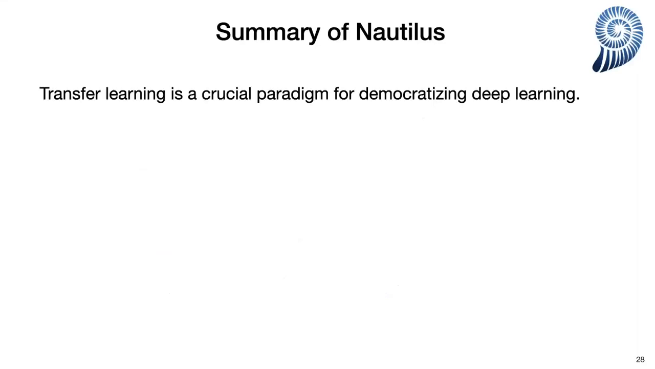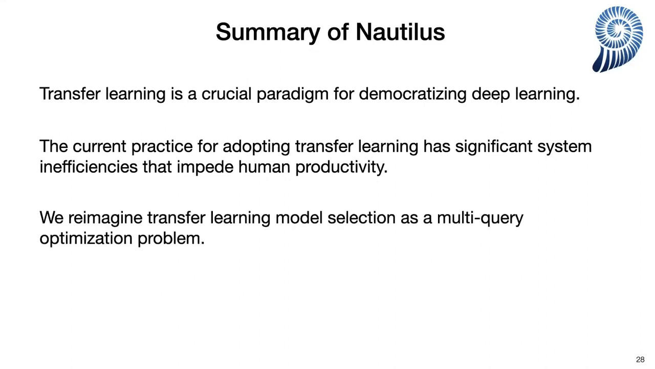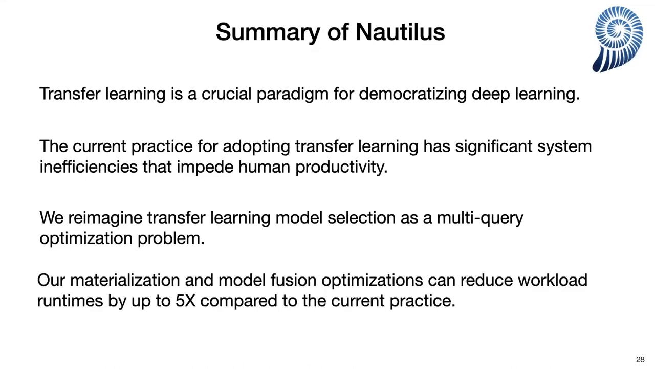As a summary of my presentation today, I explained to you that transfer learning is a crucial paradigm for democratizing deep learning. However, the current practice of adapting transfer learning has significant system inefficiencies that impede human productivity. In this work, we reimagine transfer learning model selection as a multi-query optimization problem and develop two new optimizations, materialization and model fusion optimization, that can reduce transfer learning workload runtimes by up to 5x compared to the current practice.